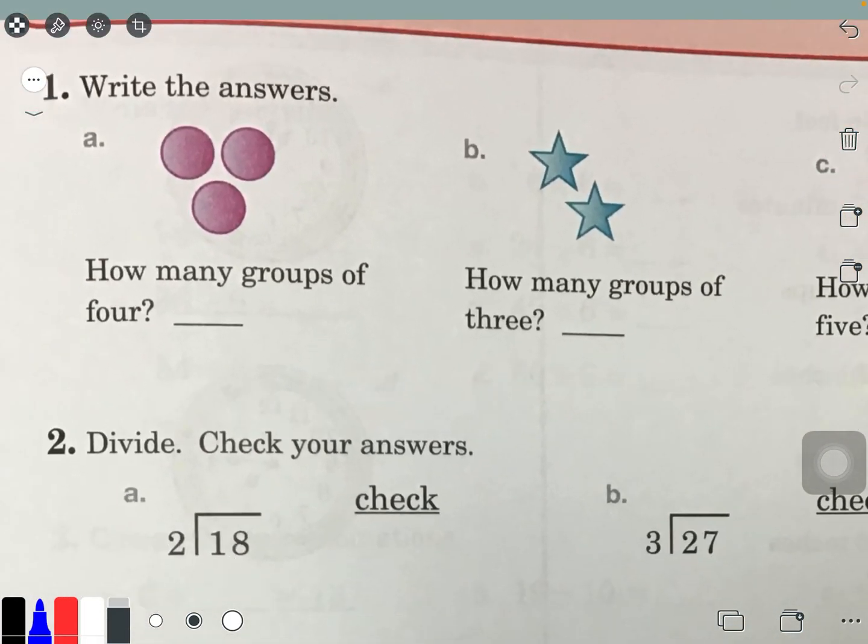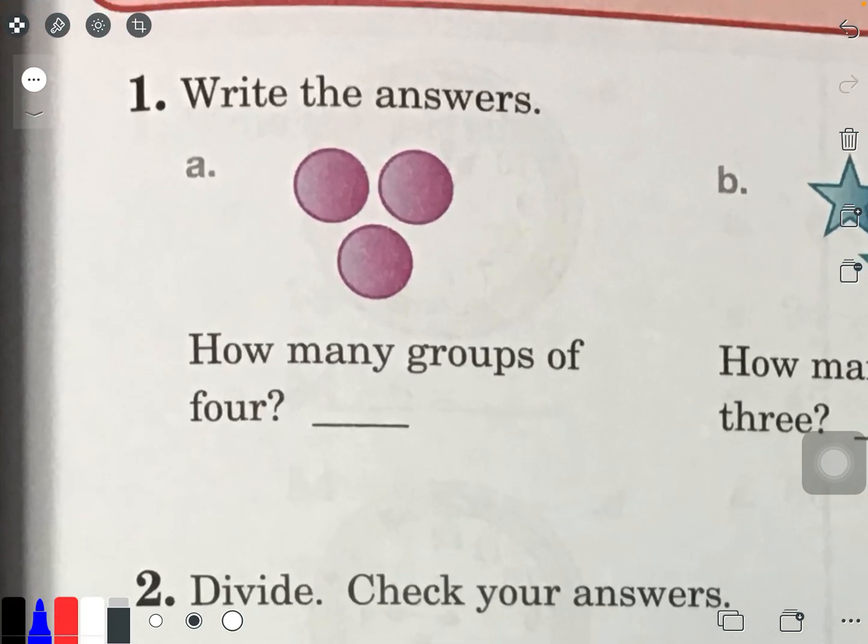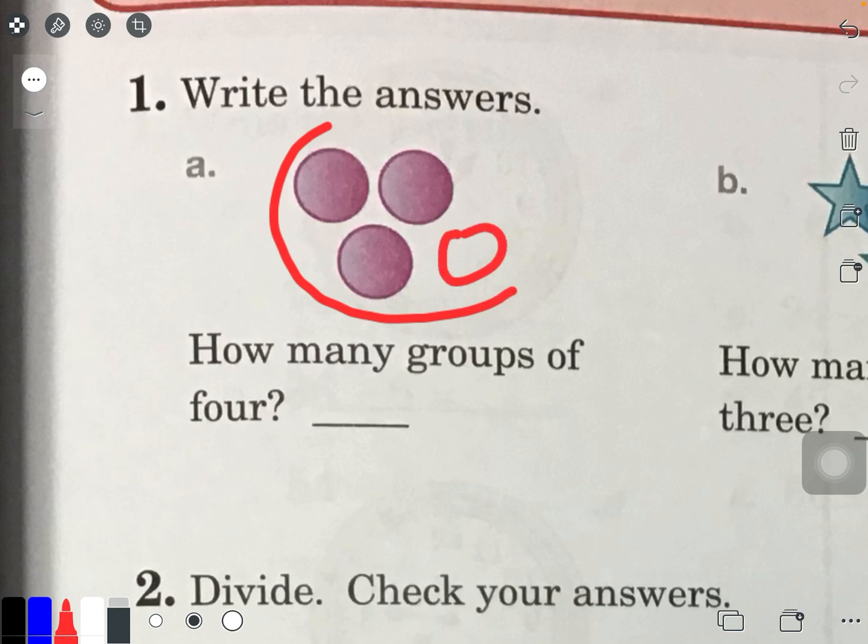Write the answers. I have 3 circles, and it asks me, how many groups of 4 can I make from these 3 circles? Well, I only have 3 circles. I can't make groups of 4 because I can't go 1, 2, 3, and make an extra circle, because I'm only given 3. So I don't have any groups of 4. My answer will be 0.